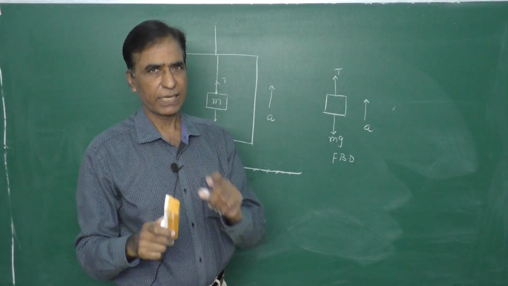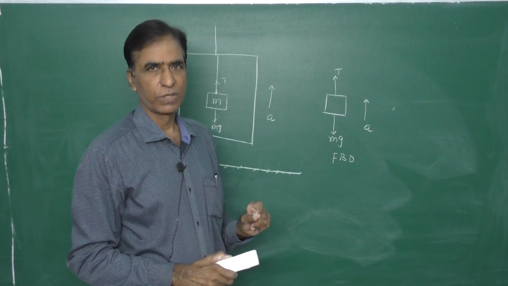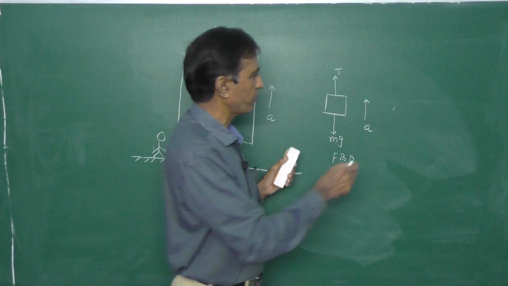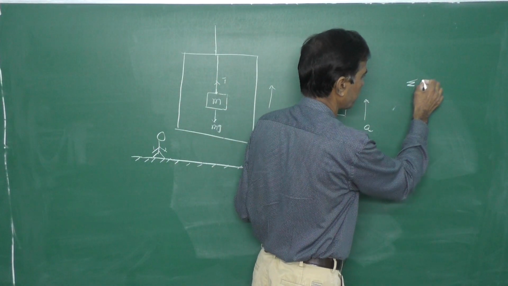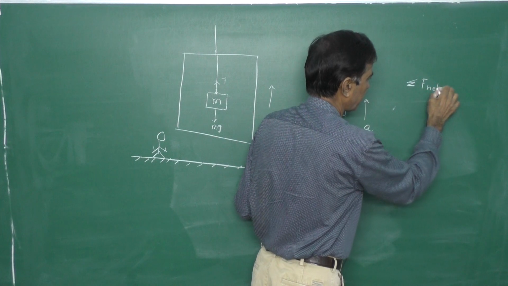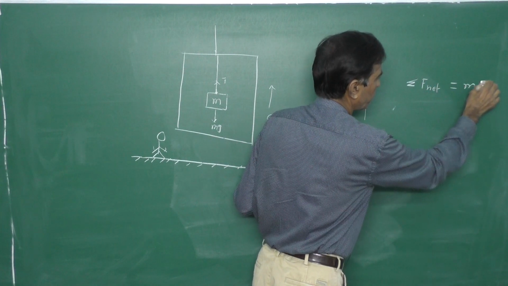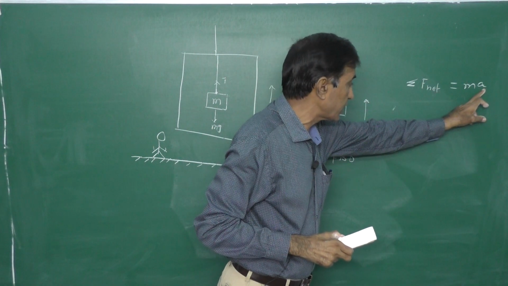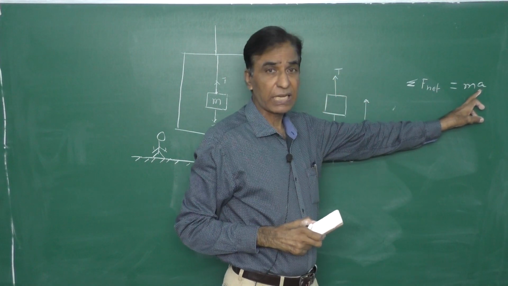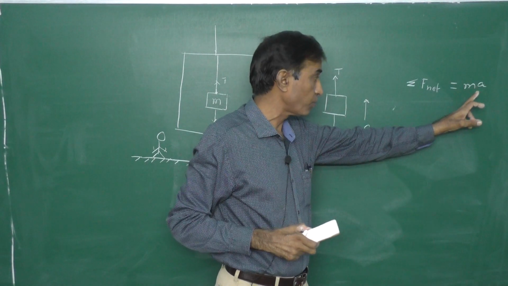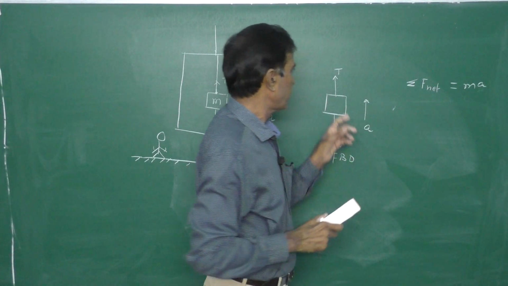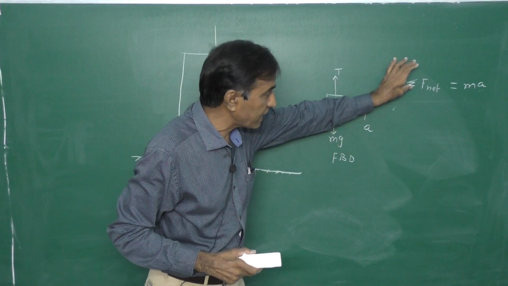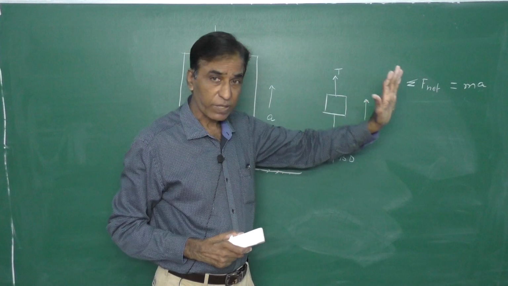Now apply Newton's second law. What is Newton's second law? The sum of external forces, sigma F net, is equal to m into a, where m is the mass of the body and a is the acceleration of the body. Here there are two forces. When you write sigma F net, you have to indicate the proper direction.